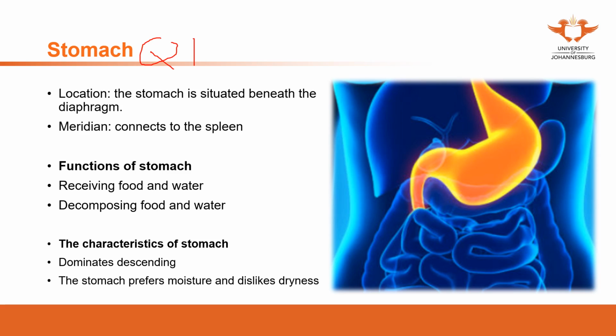The stomach qi is very important in Chinese medicine, as the functions of the stomach are to receive the food and water and then decompose the food and water. These two functions are where the acquired qi comes from, the nutrition for the human body. So if there's no stomach qi, a person will die.